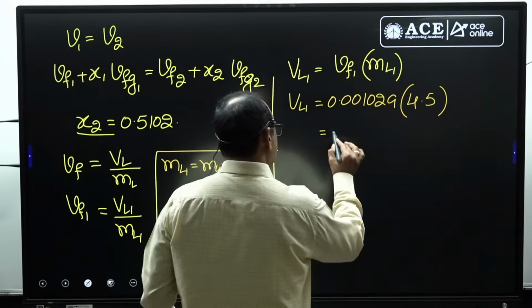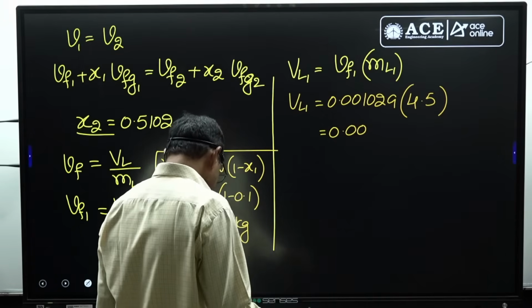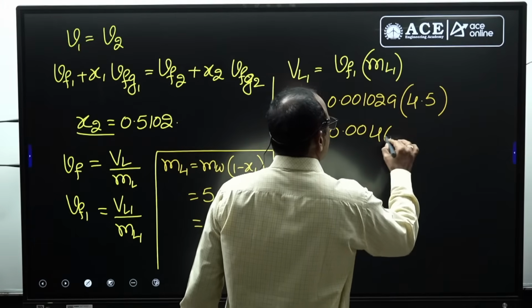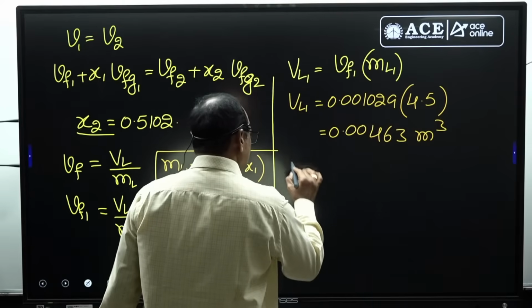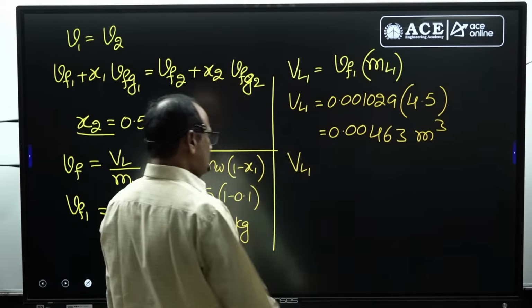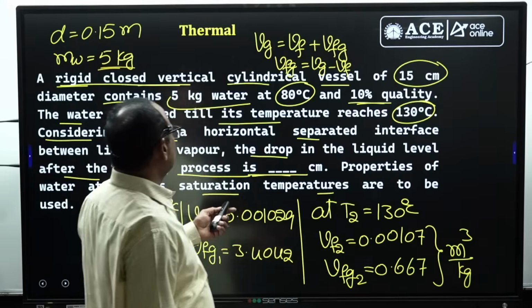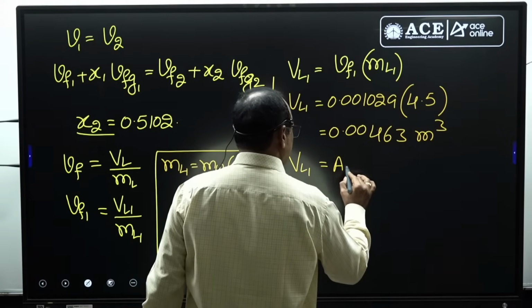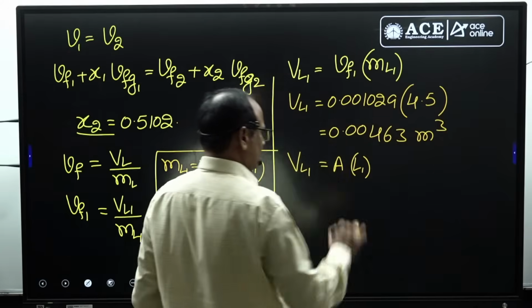My calculator has shown 0.00463 meter cube. This volume of the liquid must be equal to, since it is a given cylindrical vessel, area of cross section multiplied by length of the liquid.